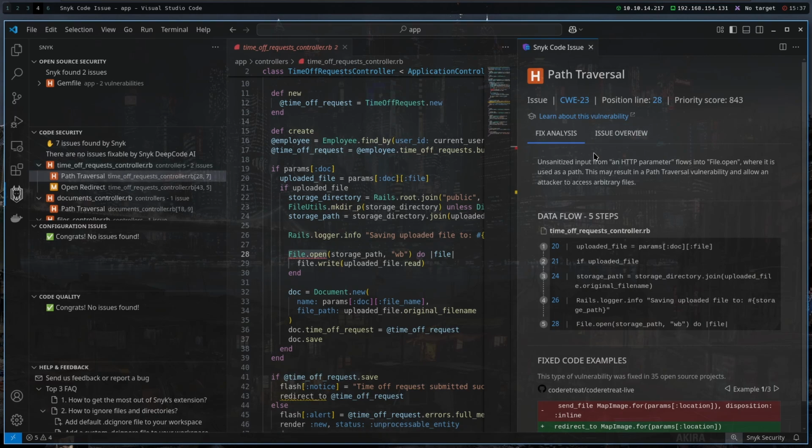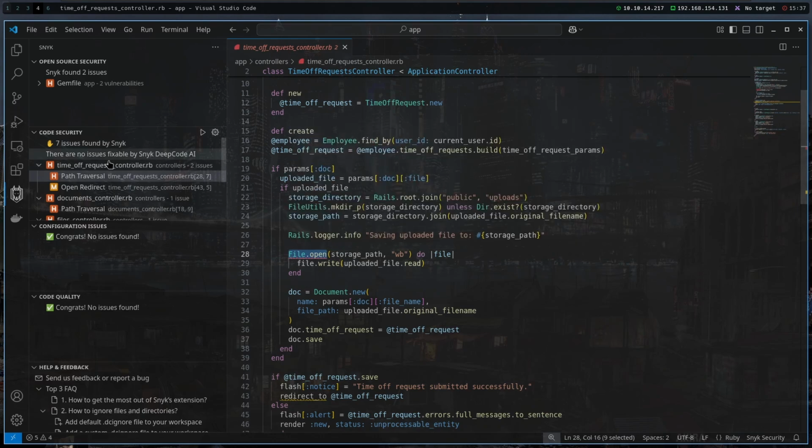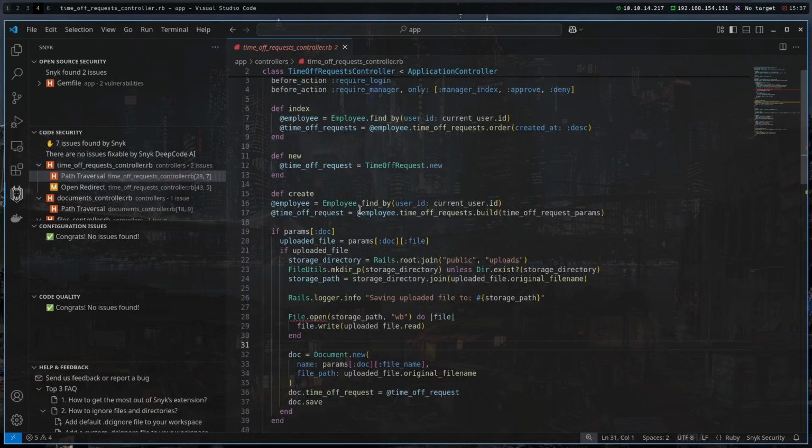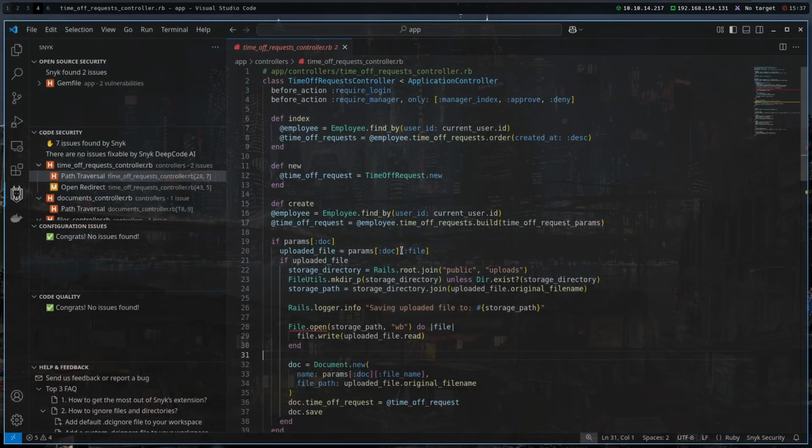Let's see what it says. File.open is marked as path traversal because it is opening a file without any sanitization.